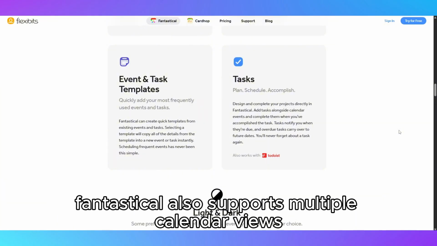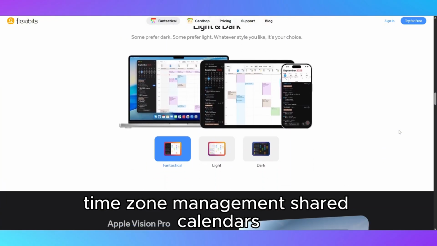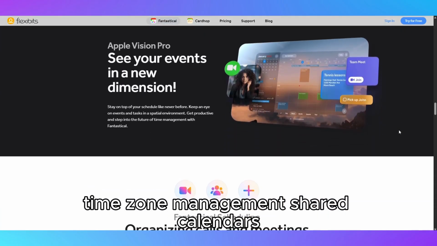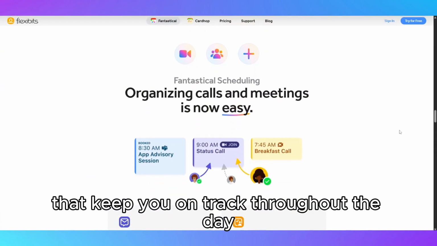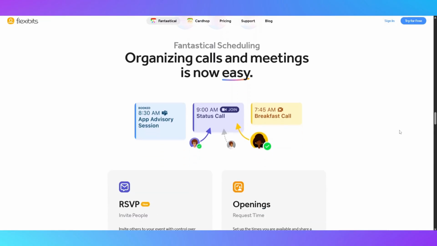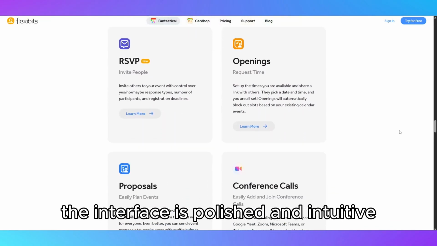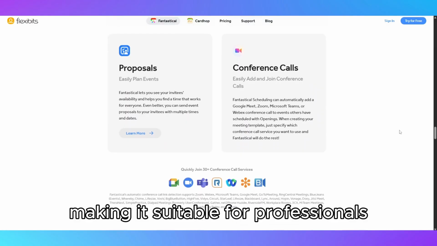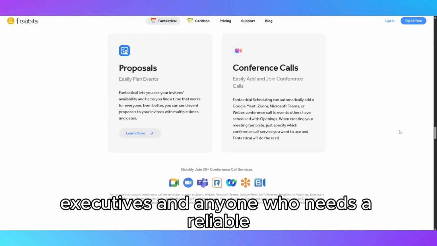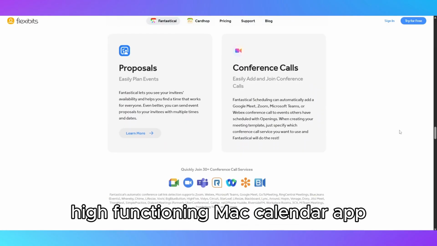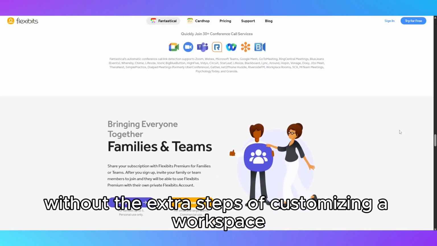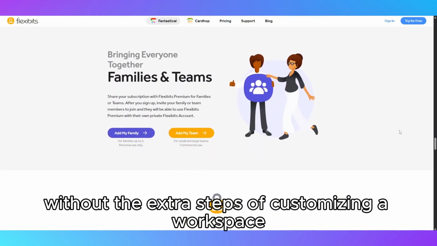Fantastical also supports multiple calendar views, time zone management, shared calendars, and robust notifications that keep you on track throughout the day. The interface is polished and intuitive, making it suitable for professionals, executives, and anyone who needs a reliable, high-functioning Mac calendar app without the extra steps of customizing a workspace.